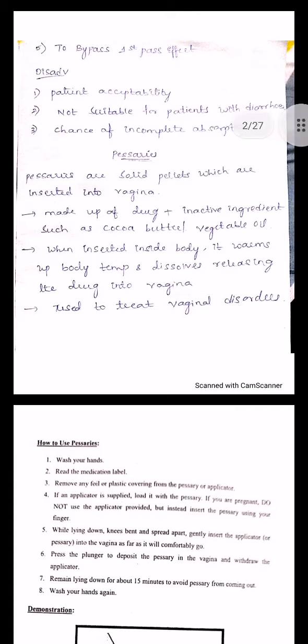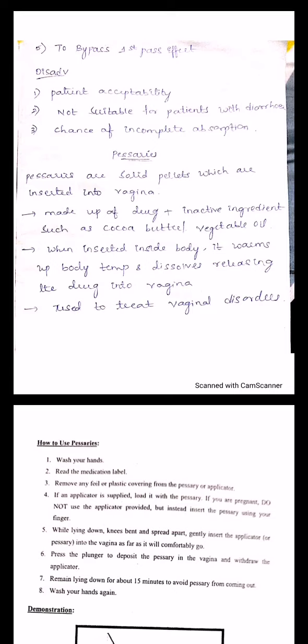And coming to the pessaries, they are solid pellets which are inserted into the vagina, made up of drug plus inactive ingredients such as cocoa butter or vegetable oil. So these pessaries will be like small pellets only. Mostly we will be giving them only through the vaginal route. That's why pessaries are also called vaginal suppositories.